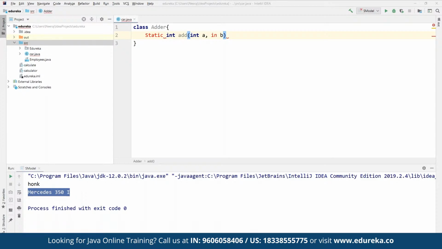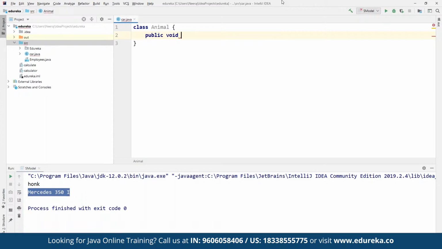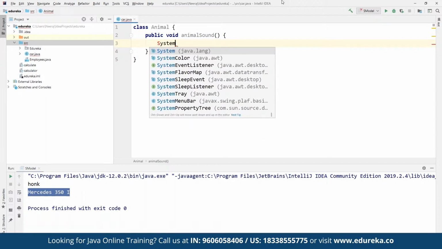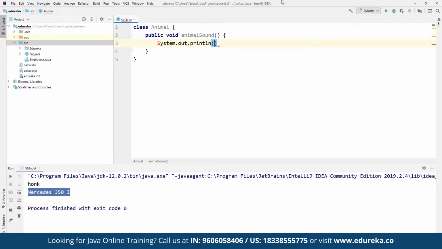Let's take the example of a zoo. Here we can define a class Animal, and in the Animal class, suppose we have a public void method, animalSound. Within it we can define a statement, System.out.println, with a message. Here we can define a simple statement, making sound.